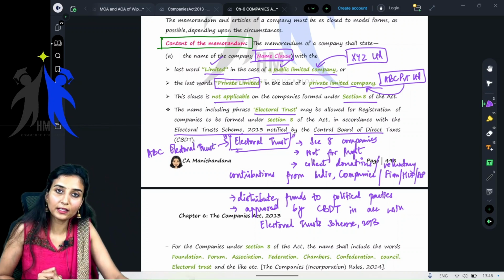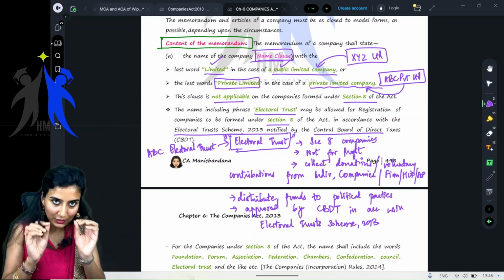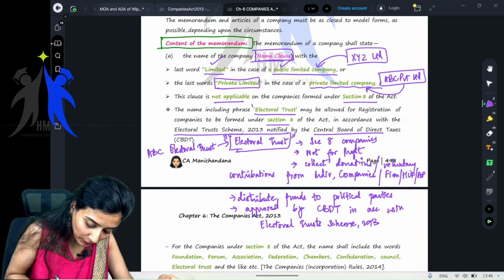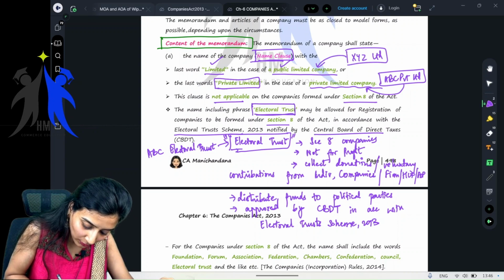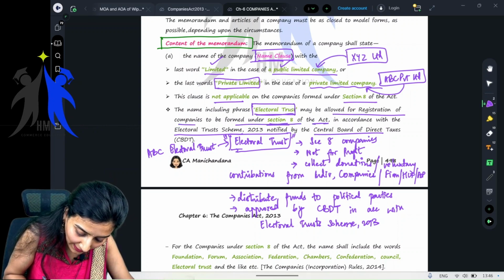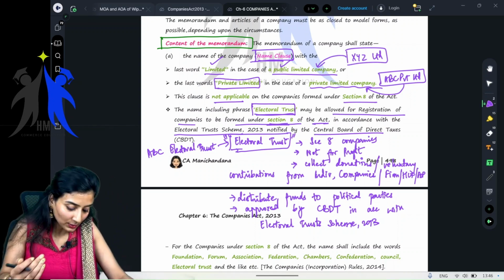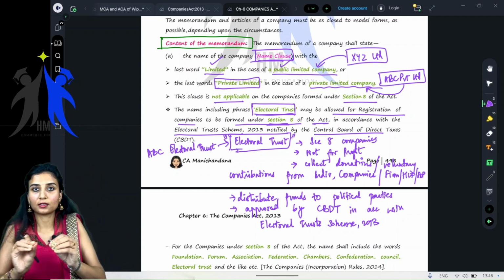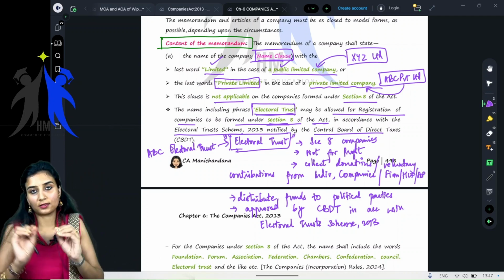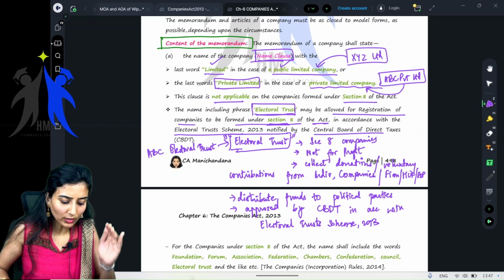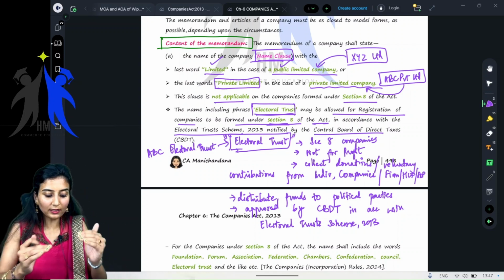Why did we learn all of this? Just to know that the name including the phrase electoral trust may be allowed for registration of companies to be formed under Section 8 of the Act. So you can have an electoral trust with the name ABC Electoral Trust or XYZ Electoral Trust. We are talking about the name clause. In this name clause, we are learning so many things.